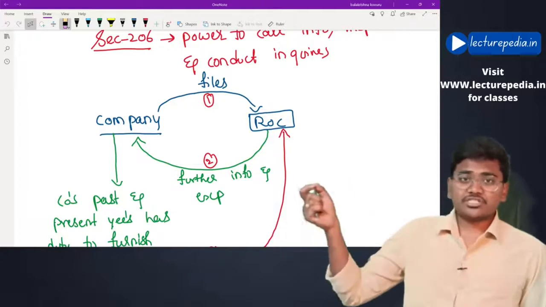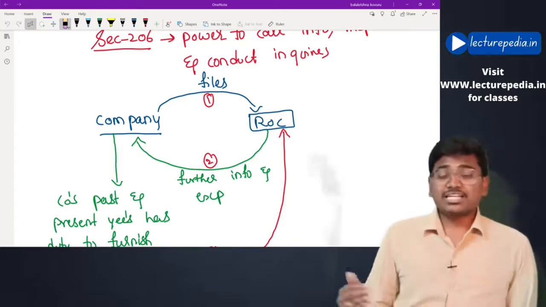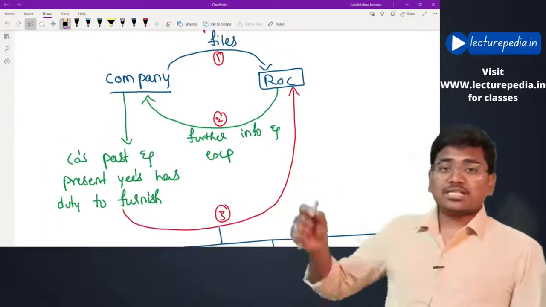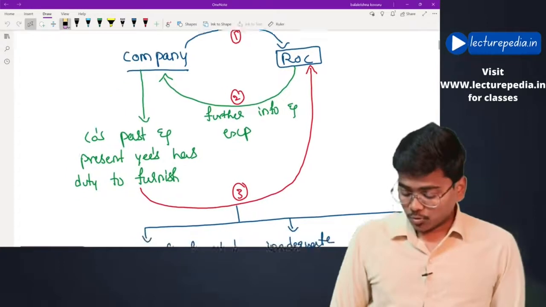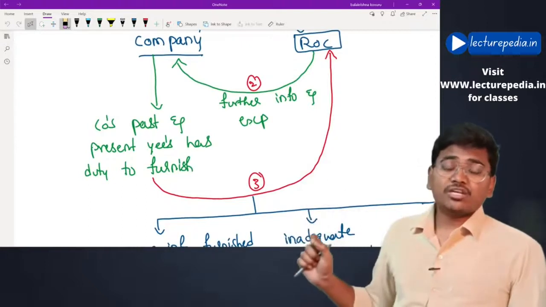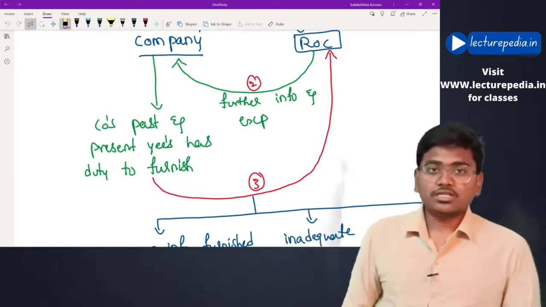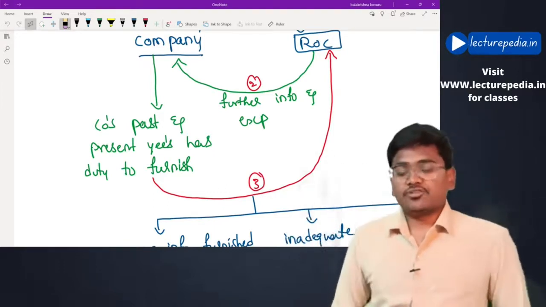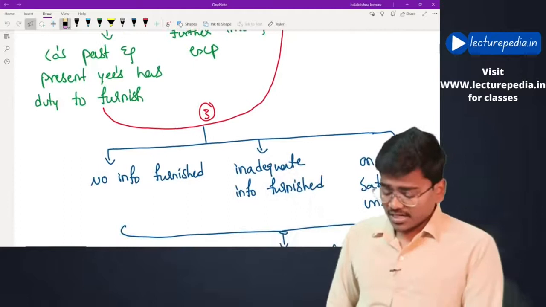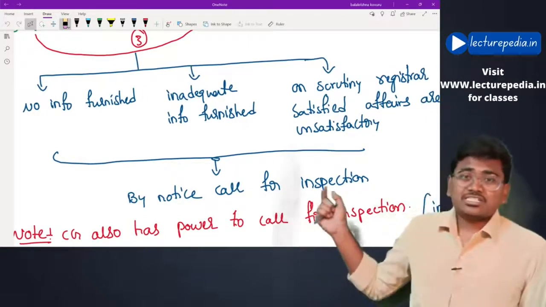Now once the information is filed with the ROC, after verifying the information, if it feels that any further information or explanation is required, it will further ask the company to provide such further information and explanation. Now all the companies, past employees and present employees, must duly furnish this information to the ROC. It is the duty of the past and present employees to furnish the information which is asked by the ROC. Hope this is clear.